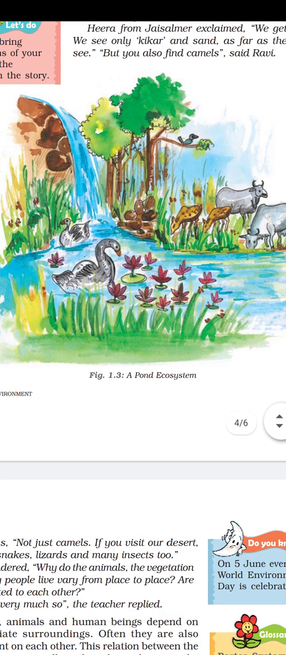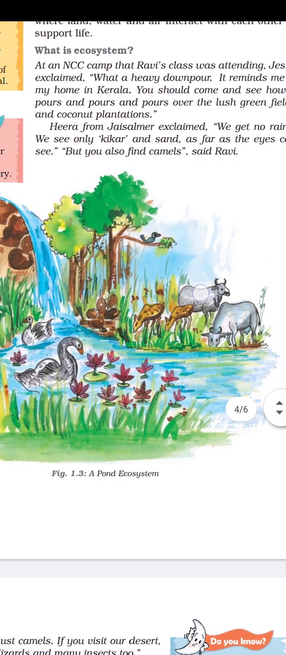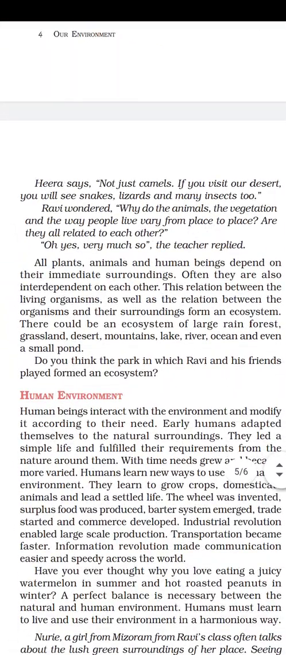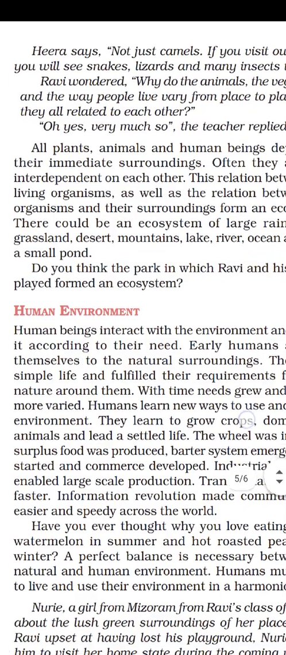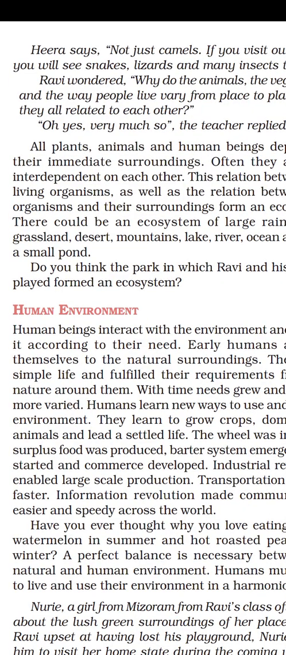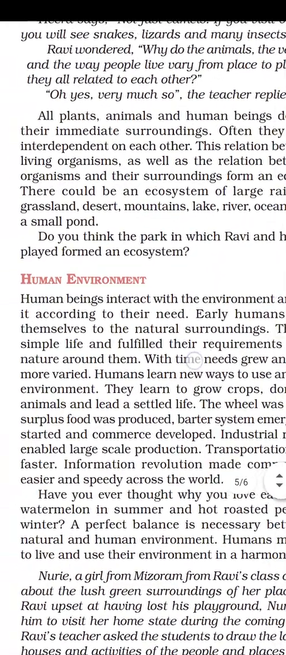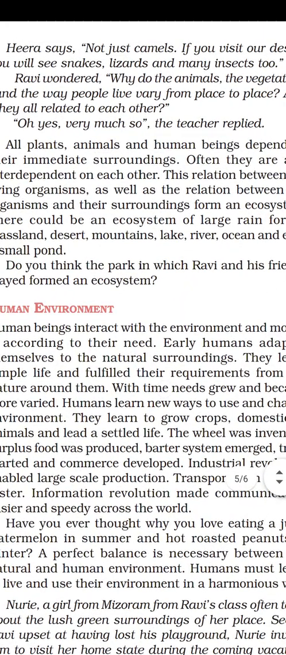Here you can see a small ecosystem. It's a pond ecosystem, even a small pond. I'll give you examples of ecosystems, children. Here you can see a large rainforest, grasslands, deserts, mountains, lake, river, ocean. Even a small pond comes under ecosystem. In an ecosystem, the relationship between the living organisms, as well as the relationship between the organisms and their surroundings, together form an ecosystem.